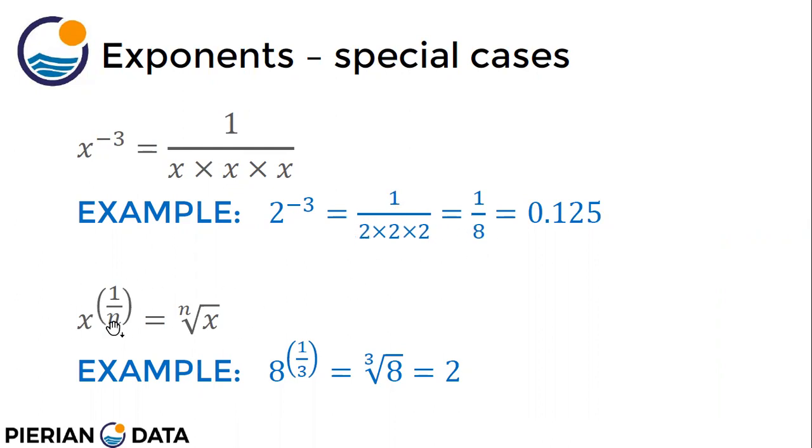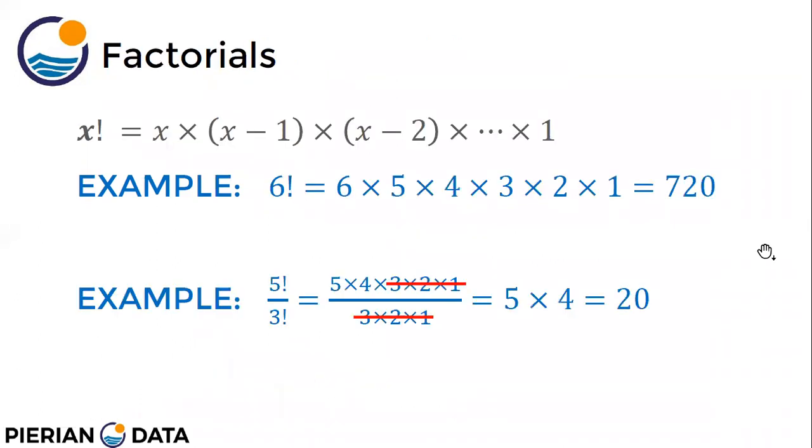And also if the exponent is a fraction, then you have to take the nth root. So x to the power 1 by n means the nth root of x. So 8 to the power 1 by 3 means the cube root of 8, that is 2. Because 2 to the power 3 is 8, and this is the inverse. So 2 to the power 3 is 8, right? And 8 to the power 1 by 3 is 2. This we should know, right?